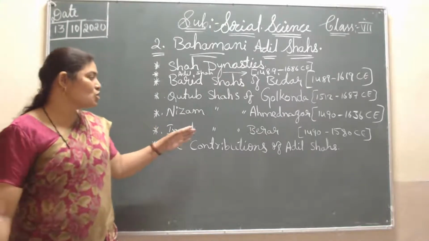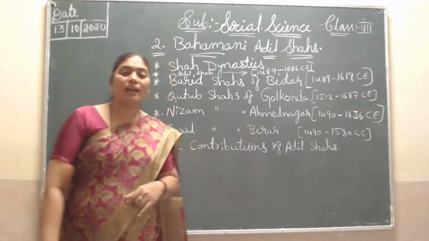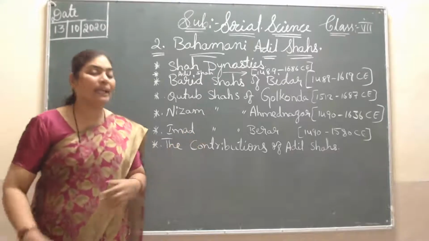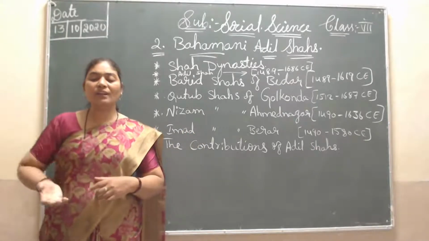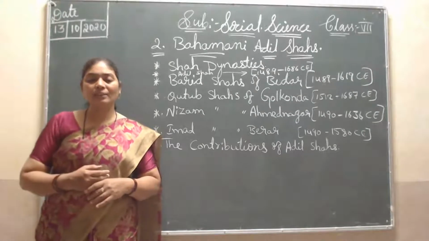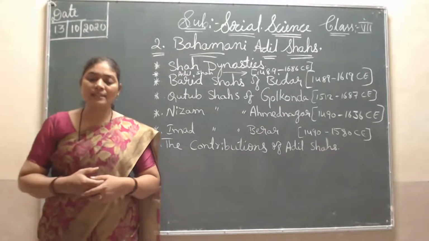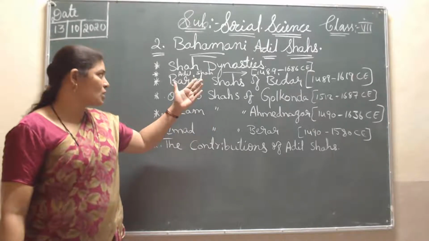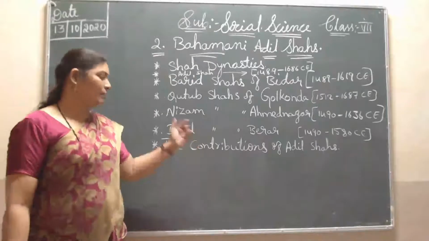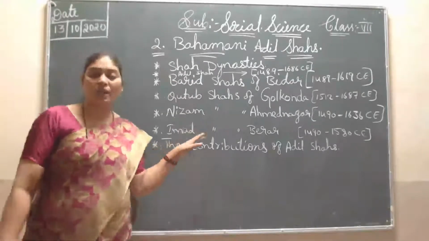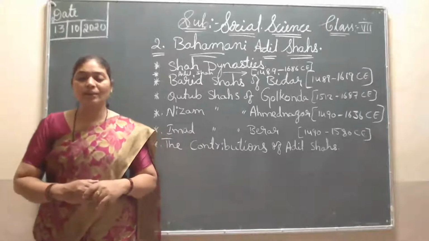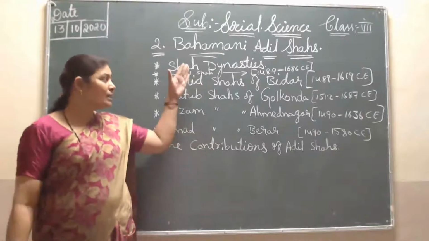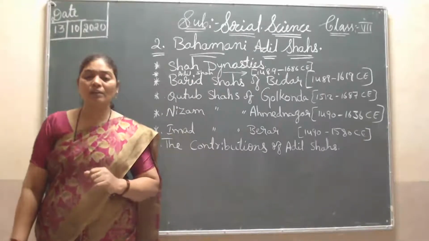Then the Imad Shahis of Berar. It lasted from 1490 to 1580 CE. After the fall of the Bahamani kingdom, five sultan states came into existence, and the dynasty of Berar is one among them.